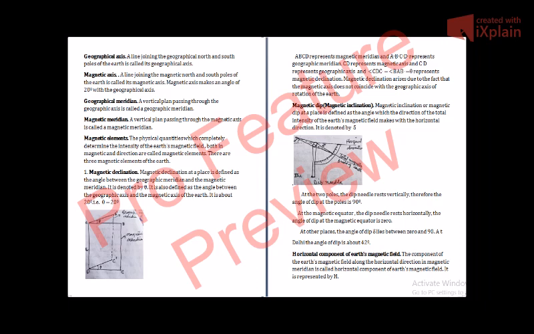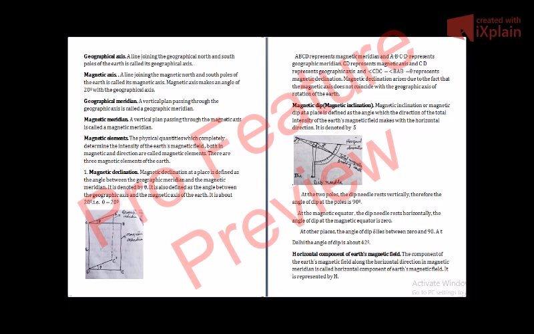The magnetic declination at a place is defined as the angle between the geographic meridian and the magnetic meridian. As I told you, you take the two sheets and place them on the magnetic axis and the geographical axis. Then there will be an angle between the two sheets, and that angle is known as magnetic declination.